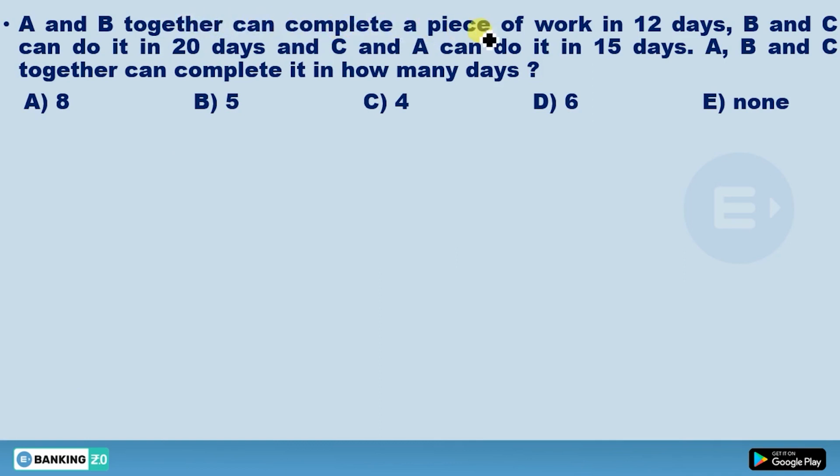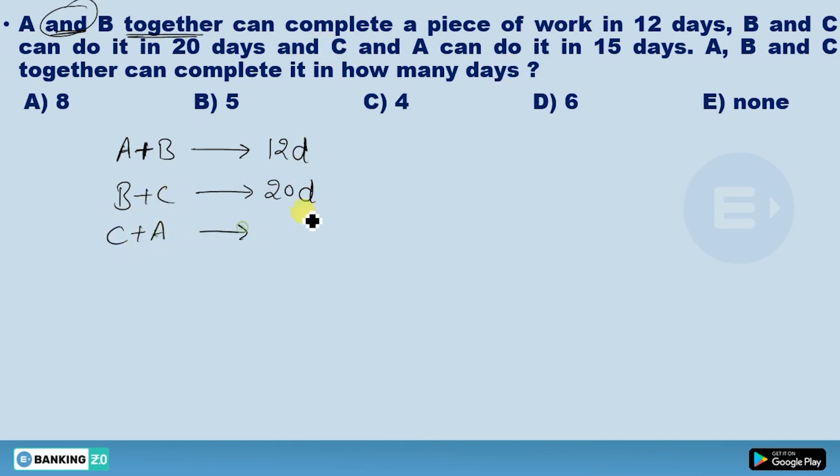A and B together can complete a piece of work in 12 days. Okay, A plus B. If he's talking about together or there is an 'and' in between, just use this plus sign here. A plus B can do the work in how many days? In 12 days. B and C, means B plus C together can do the same work in 20 days. Okay. Now C and A. So this C and A is doing it in 15 days.